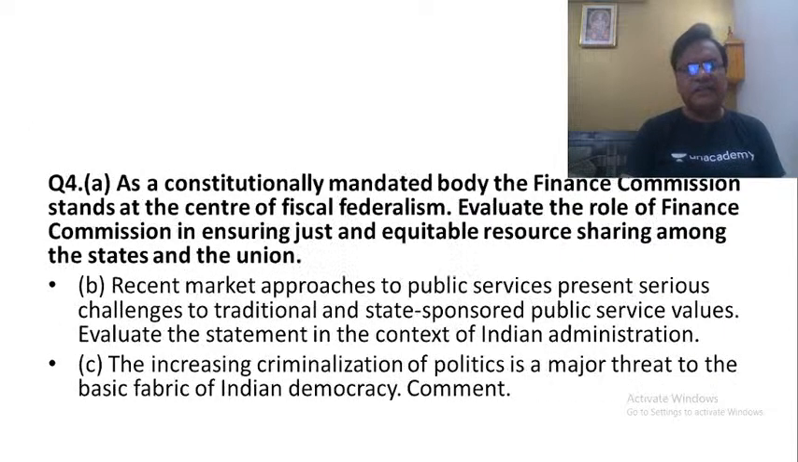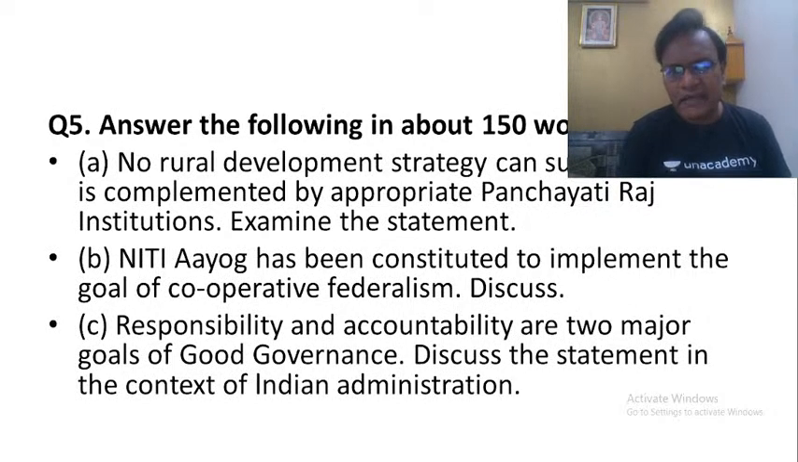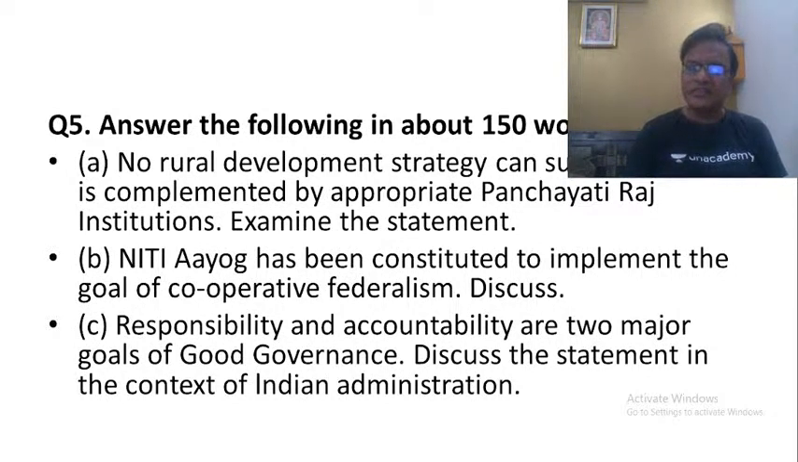The same question was repeated here in section B also, fifth question A. No rural development strategy can succeed unless it is complemented by appropriate Panchayat Raj institutions. Examine the statement. I don't think I need to again explain this question. Whatever explanation we had given for the previous question, exactly the same thing you can write here. I gave you the example of NREGA or Sarva Shiksha Abhiyan, PMJAY or Swachh Bharat Abhiyan. Similarly, take schemes related to agriculture. All those schemes can be successful only when there is active participation by Panchayat Raj institutions.